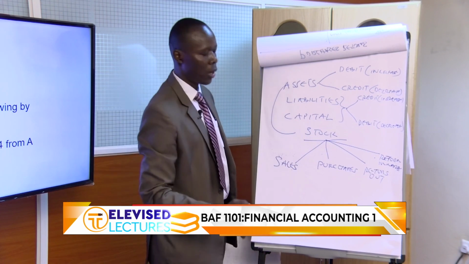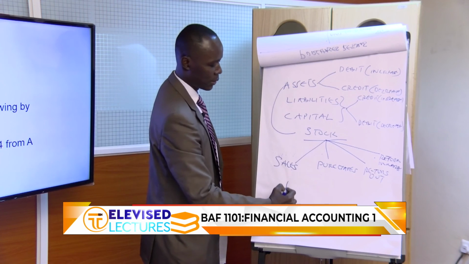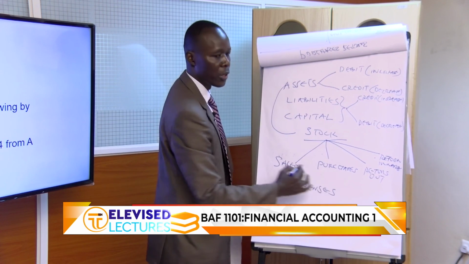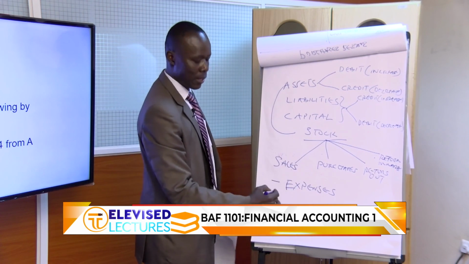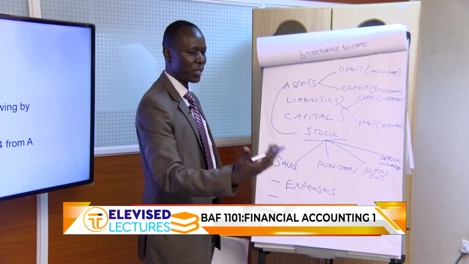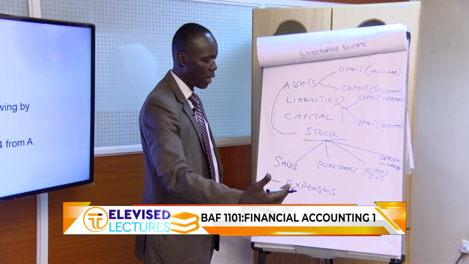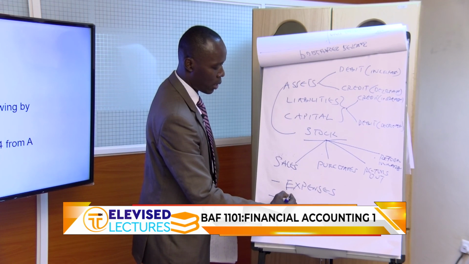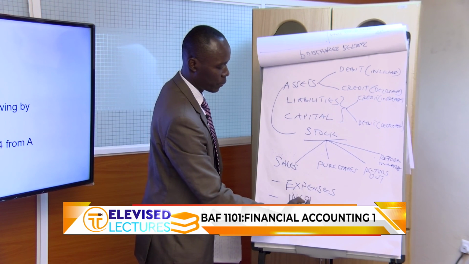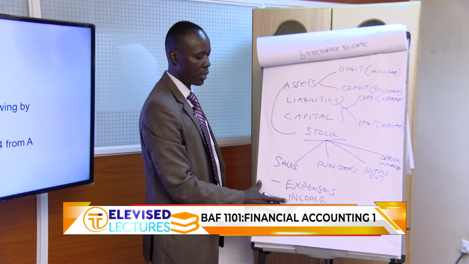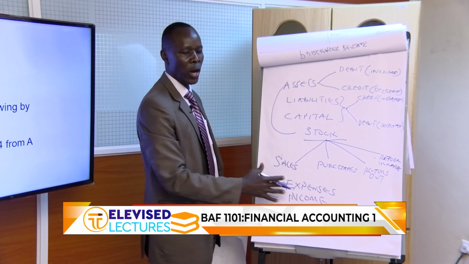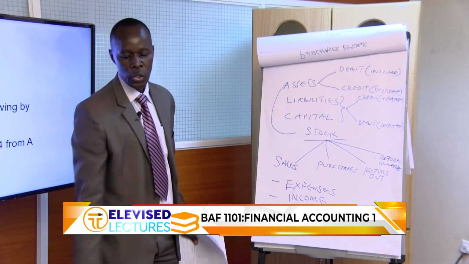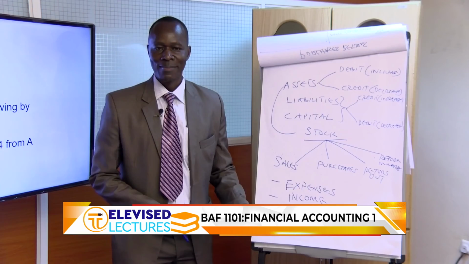So next time, we are going to look at how to record expenses. You have paid electricity bill or water bill. How do you record that? Or income. You have received some money, not sales. Maybe you have rent receivable. So that is called income. How do you record this? After that, I'm going to show you how to balance off these accounts, and then how to extract what we call trial balance. Thank you.